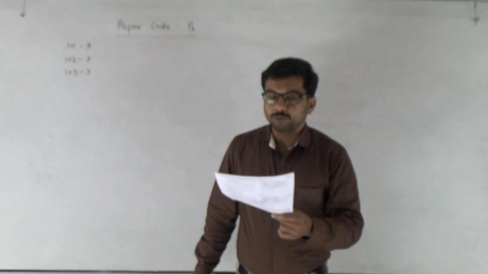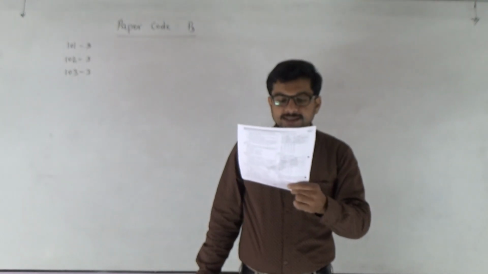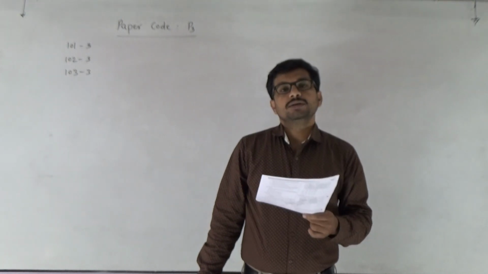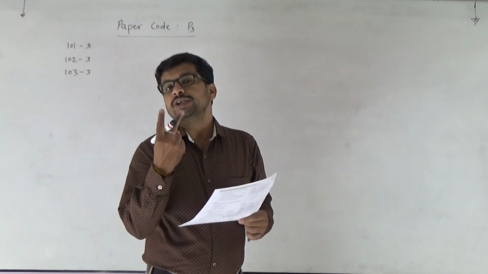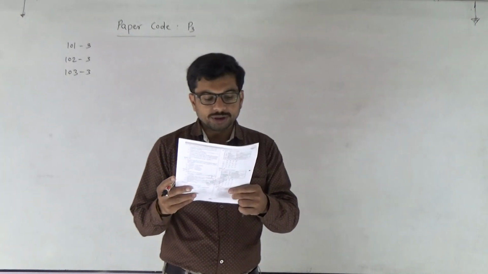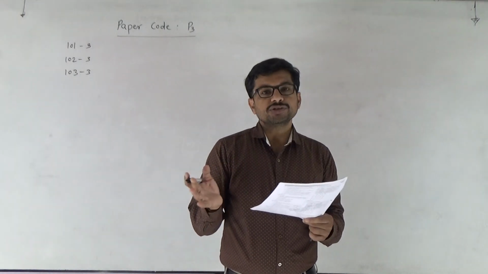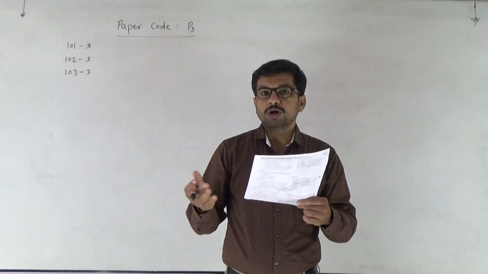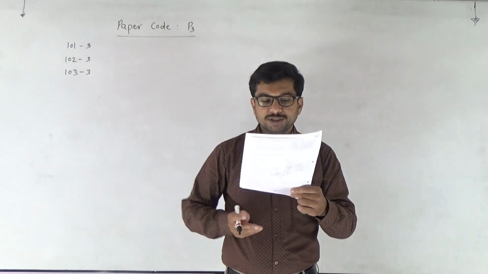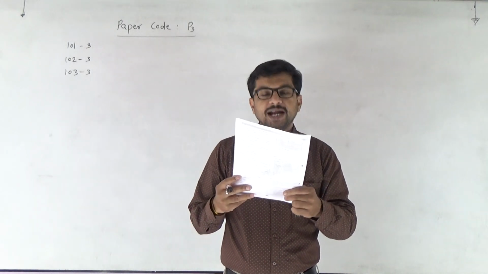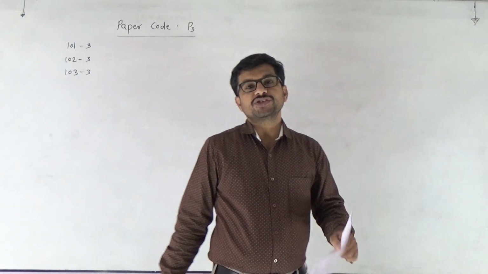Then 104, diadelphous stamens are found in. Diadelphous means the stamens are present in two groups. China rose has the monoadelphous condition. Citrus has the polyadelphous condition. And in the pea plant, the diadelphous stamens are present.